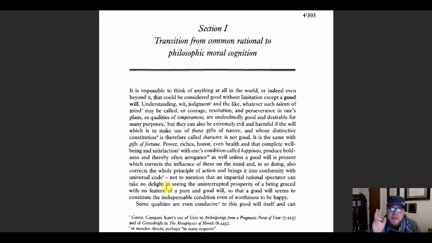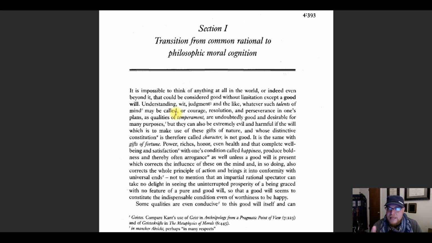But some of those things that we say are good could also be used for evil or bad things. So someone could be good at understanding. That is, they're intelligent, they're really smart, but they might use their intelligence or smarts for evil, or their wit, or their judgment, or some of these other things. Like, we think of the virtues that Aristotle talked about, like courage. Courage can be good, but courage can also be used for evil. So Kant's saying, what's something that doesn't fit this mold? What's something that could be good that couldn't be used for evil? And he says it's the will.